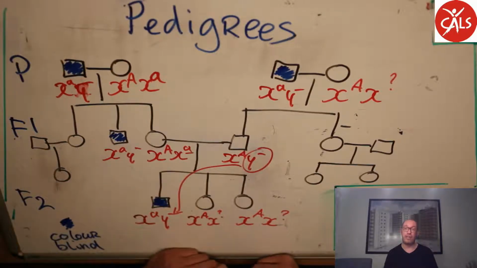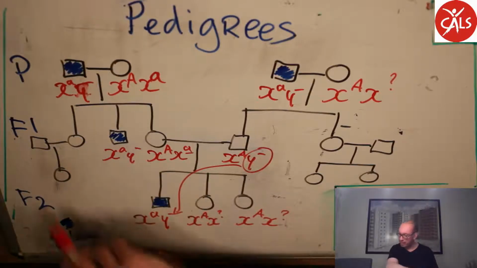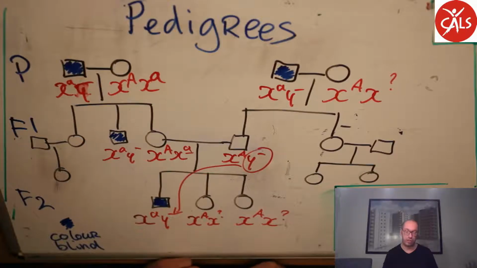Sex-linked means that it is on the X or the Y chromosome, almost always the X chromosome. And a pedigree is a handy tool in which you can show how a certain genetic disorder travels along in the family.